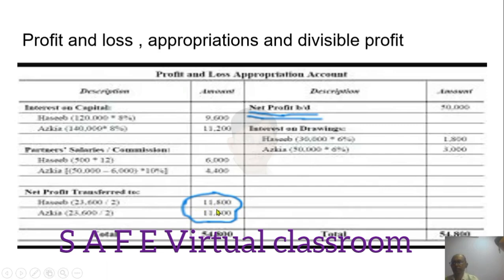So 23,600. No, it's not 12,800, it's 11,800. So 11,800 and 11,800 is nothing but 23,600. So when you calculate the percentage of 23,600,